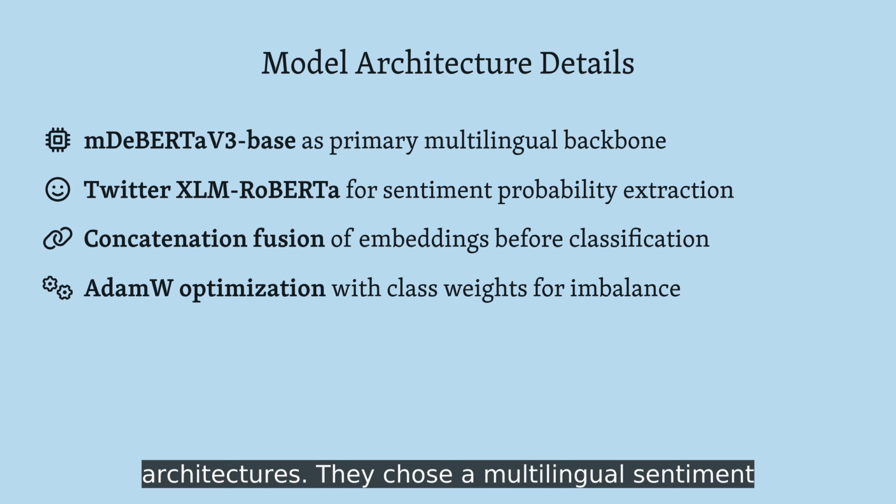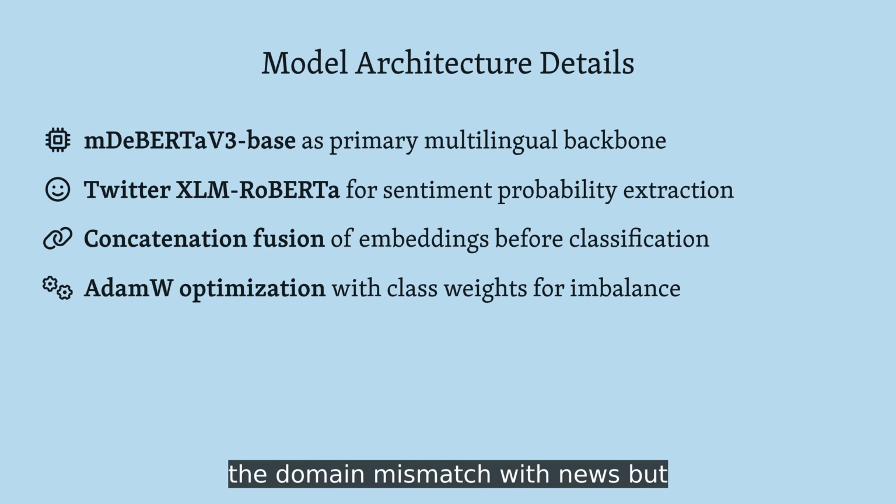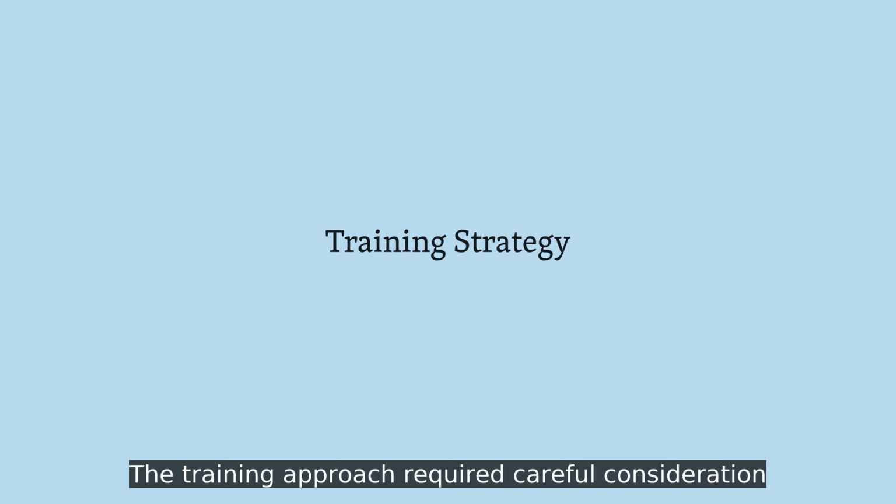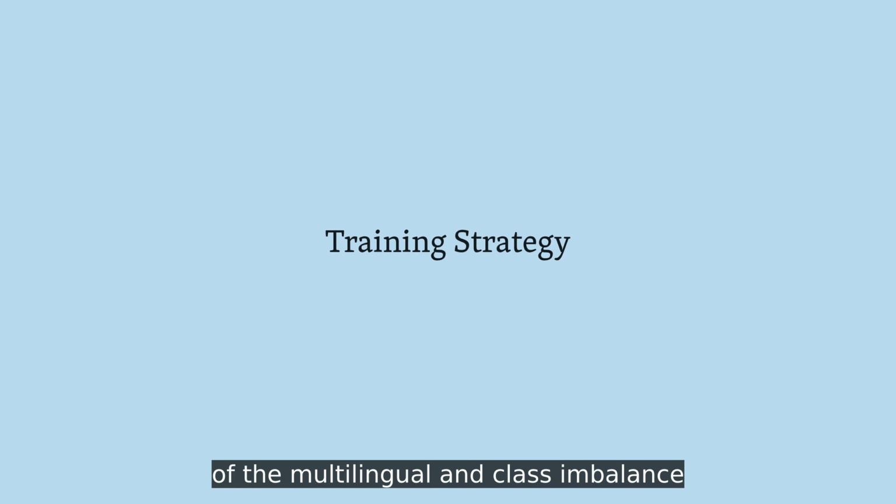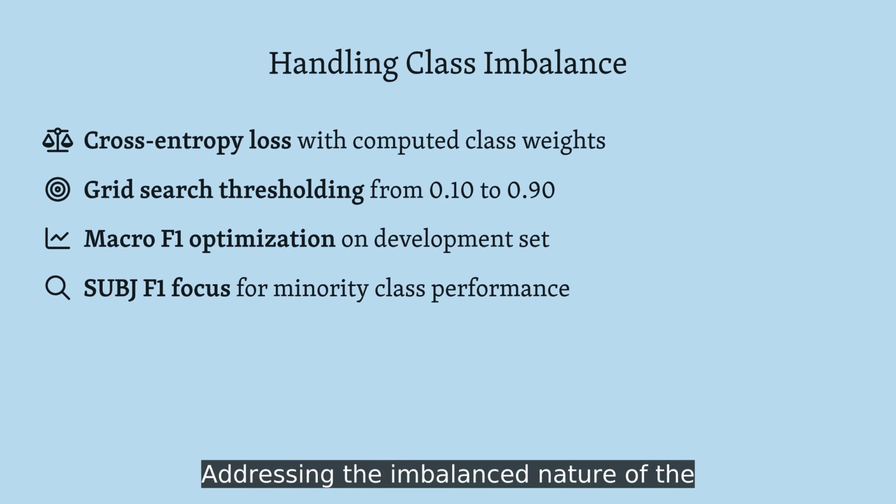They chose a multilingual sentiment model trained on Twitter data, acknowledging the domain mismatch with news, but prioritizing broad language coverage. The training approach required careful consideration of the multilingual and class imbalance challenges. Addressing the imbalanced nature of the data required a two-pronged strategy.